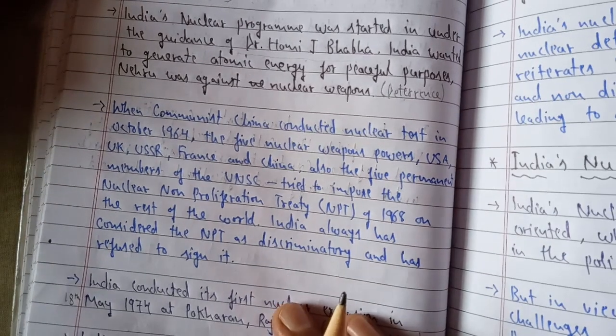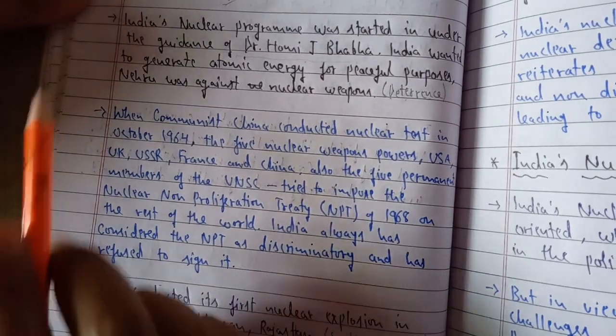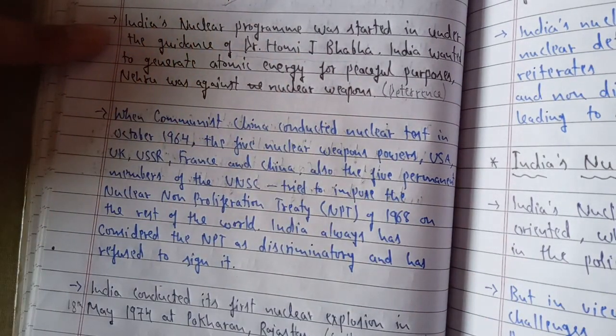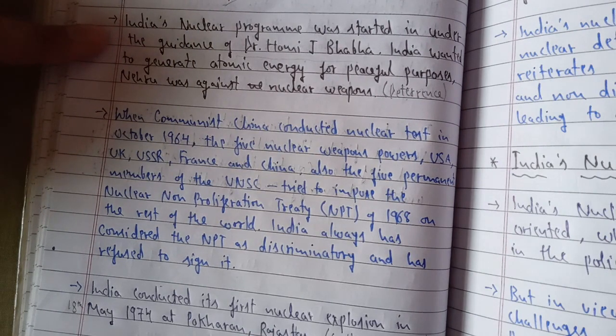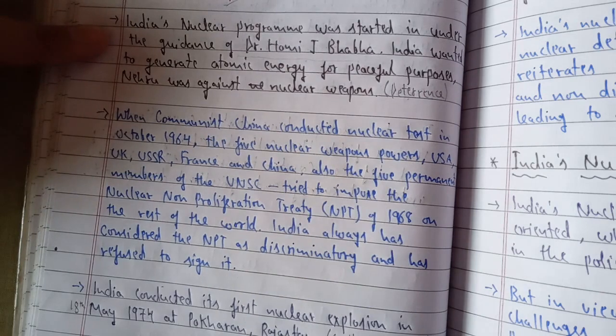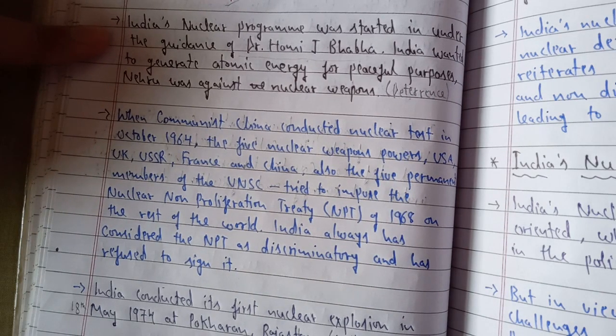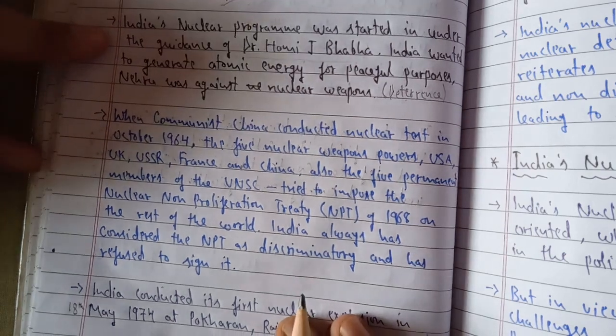So all this was some of the important background which I have given towards nuclear policy: what were the circumstances where in the starting we didn't want to develop nuclear weapons, but how slowly and gradually, with the efforts of Dr. Homi J. Bhabha, and how our leaders realized that it was really important to have nuclear weapons to have a good foreign policy, a good security for our nation. So finally we started it.